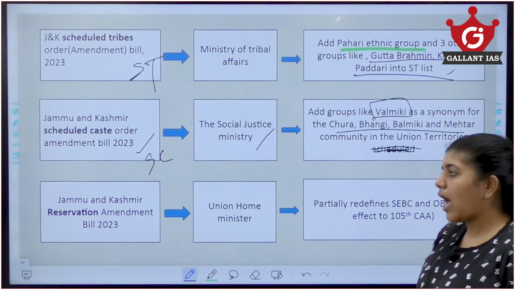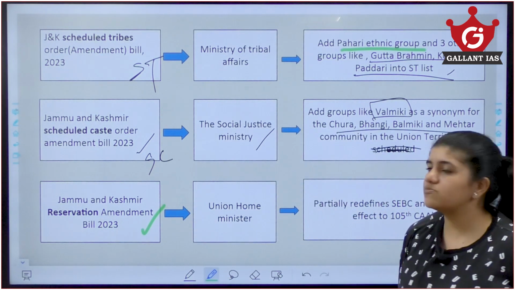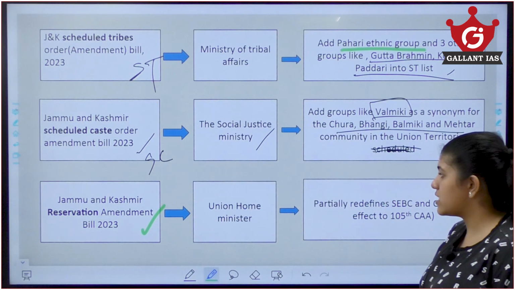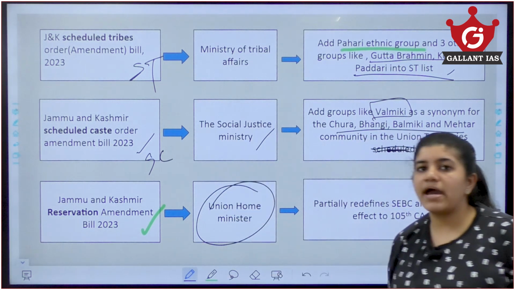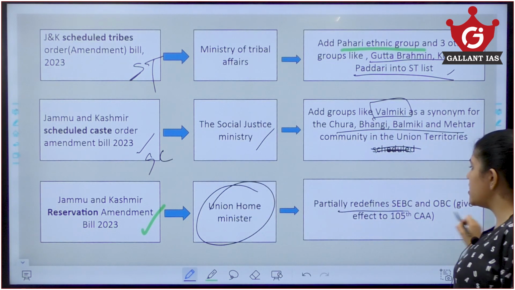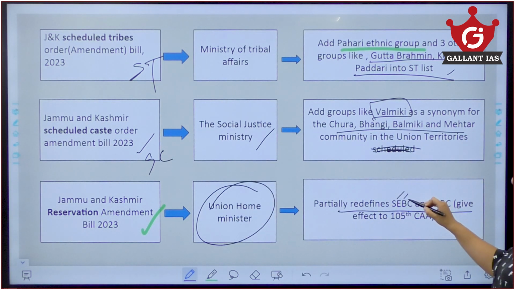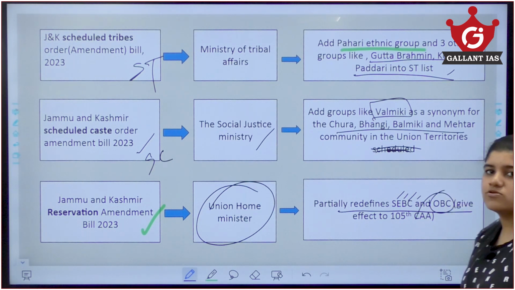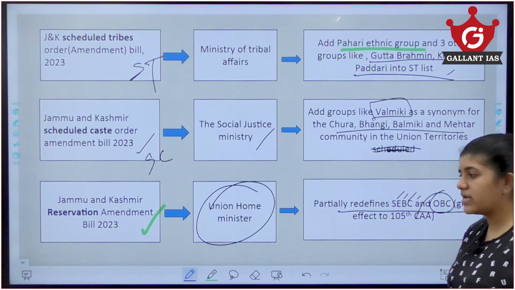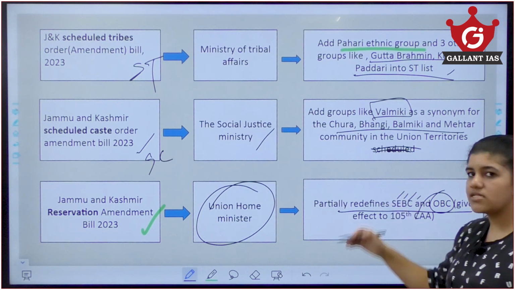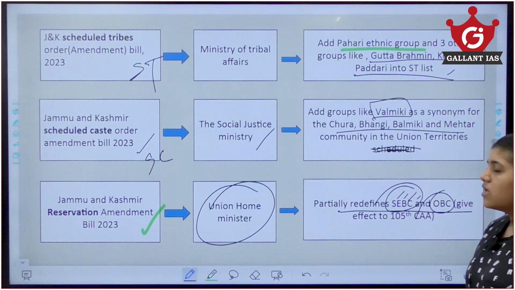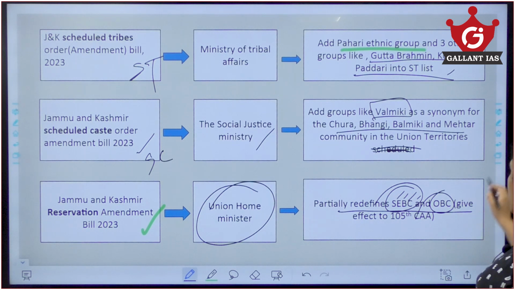And the third is the Jammu and Kashmir Reservation Amendment Bill of 2023. It was started by the Union Minister. Partially it redefined the socially and economically backward classes and other backward classes to give effect to the 105th Constitutional Amendment Act, so that the states and center could redefine the socially and economically backward classes and OBC. So that is what the 3 bills started here.